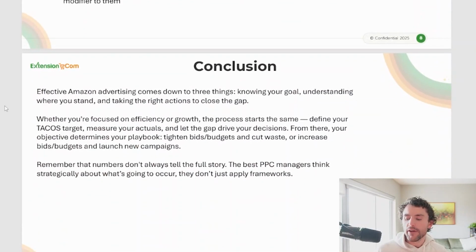So to conclude here, effective Amazon advertising comes down to three things: knowing your goals, understanding where you stand, and taking the right actions to close the gap. So whether you're focused on efficiency or growth, the process starts the same. Define your TACoS target, measure your actuals, and then let the gap drive your decision making. From there, your objective determines your playbook. Either you're going to tighten your bids and budgets and cut waste, or you're going to increase your bids and budgets and launch campaigns. Now, always remember that the numbers don't always tell the full story, and the best PPC managers think strategically about what's going to occur based on the actions. They don't just apply frameworks.